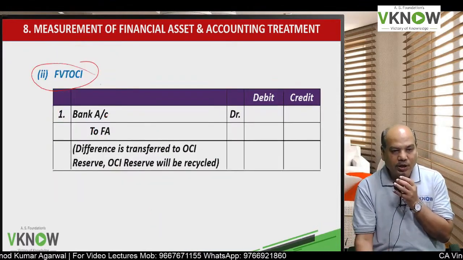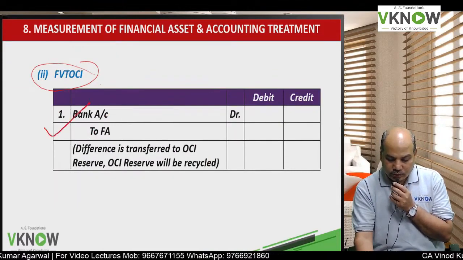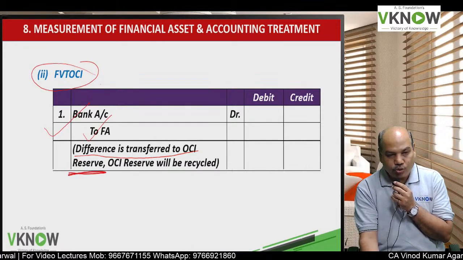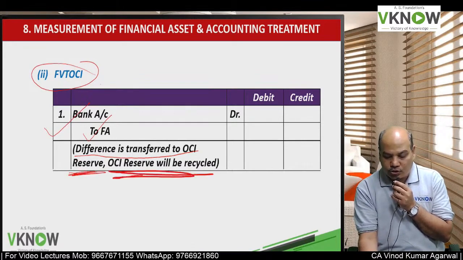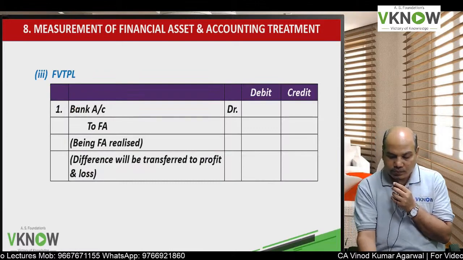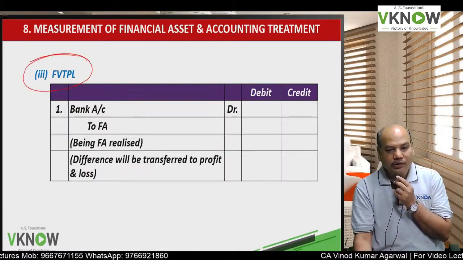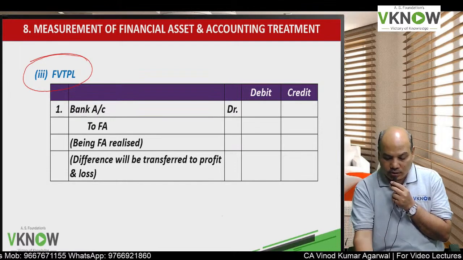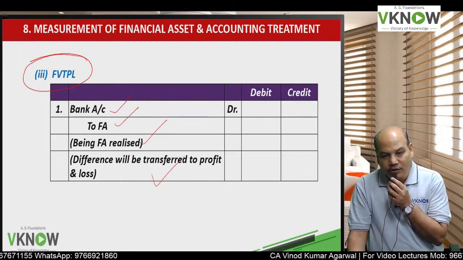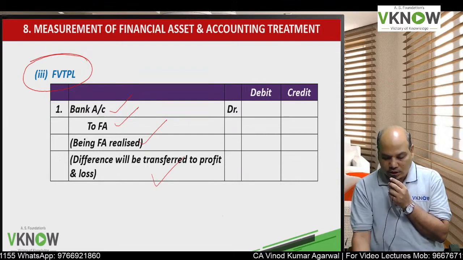If it is FVTOCI instrument, bank to financial asset, difference will be transferred to OCI reserve and OCI reserve will be recycled to profit and loss account. If it is FVTPL instrument, bank to financial asset and difference will be recognized in profit and loss account.